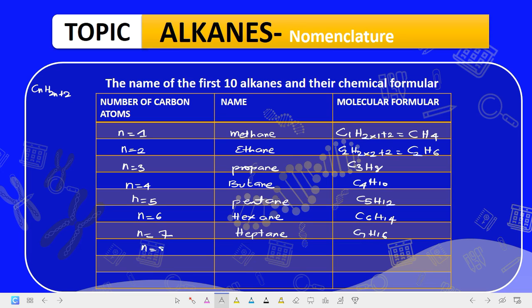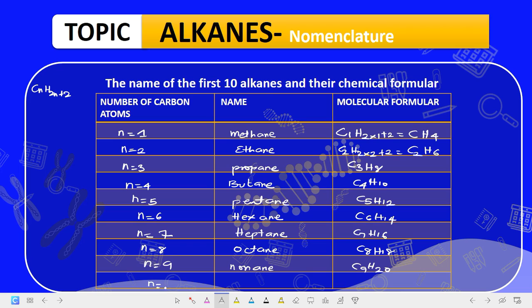When n is equal to 8, it is octane, and that is C8H18. When n is equal to 9, you call it nonane, and the formula is C9H20.